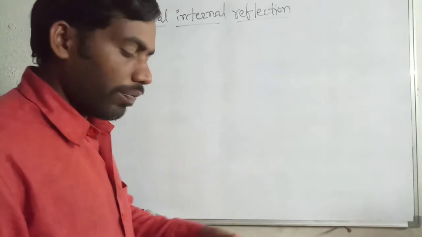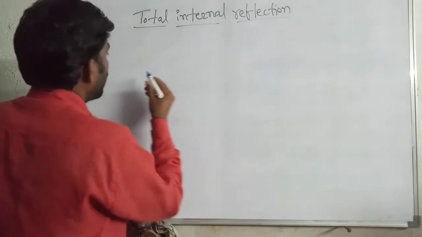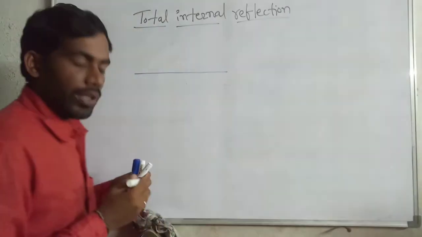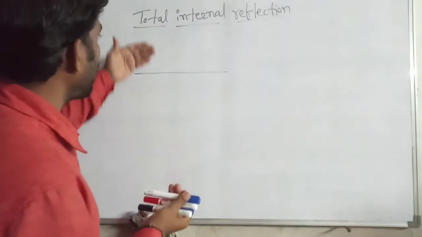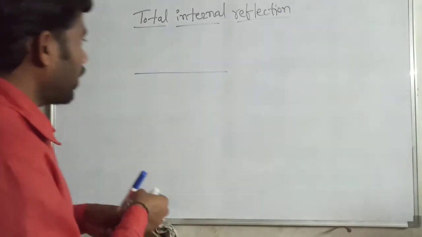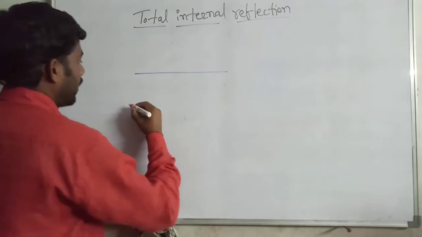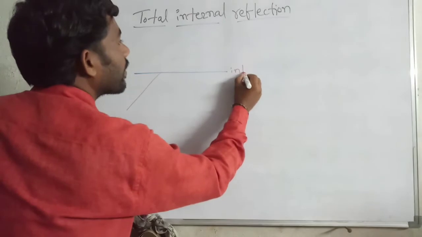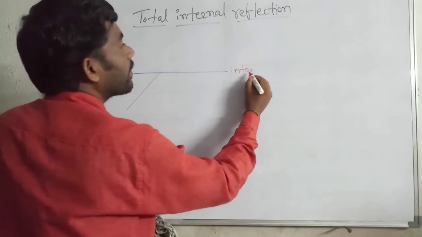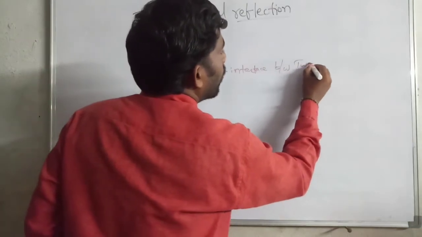See, for example, this is the interface of two media. One is rarer and the other is denser. Whatever it is, it may be denser or rarer. If a light ray is incident on it, it is the interface between two media.